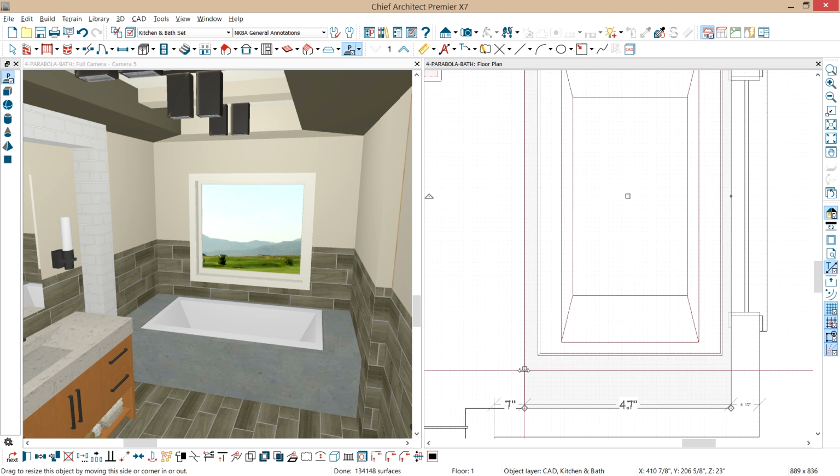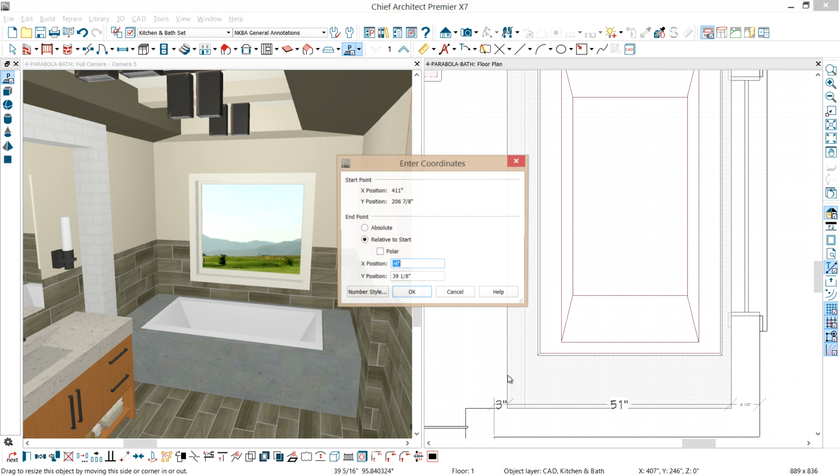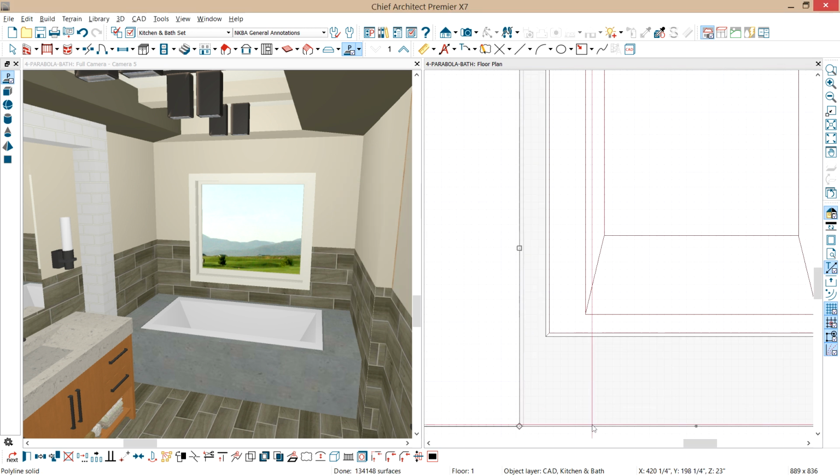And now I'm going to drag this out, and as I'm dragging it out, I'm just going to press the Tab key. And while I press the Tab key, all I have to do is enter in the amount that I want that overhang. So in this case, let's put in a 1/2 inch and select OK. So if you zoom in, you'll see that that overhang is just slightly over the top of it.